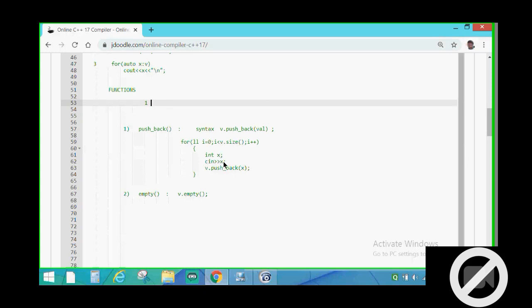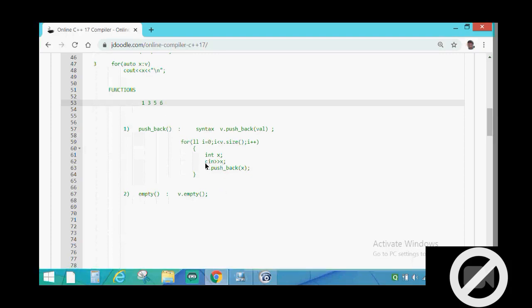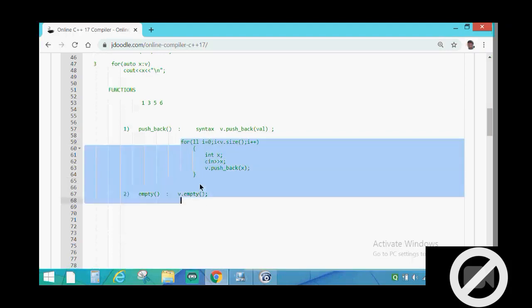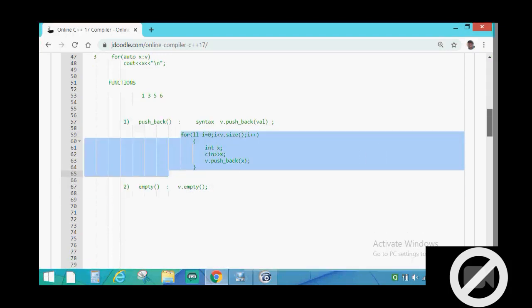Next time I will again take 3 as input inside x, and then push back that 3 into the vector. So the vector will not become 3 1, the vector will become 1 3. Like this, we will take the values. So I have written the code for using the pushback function.